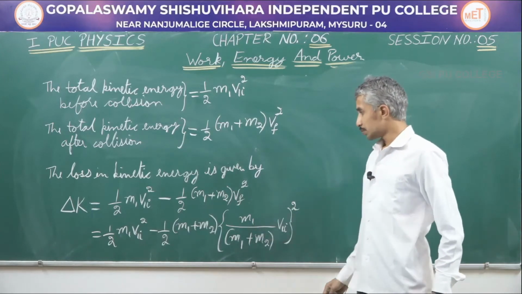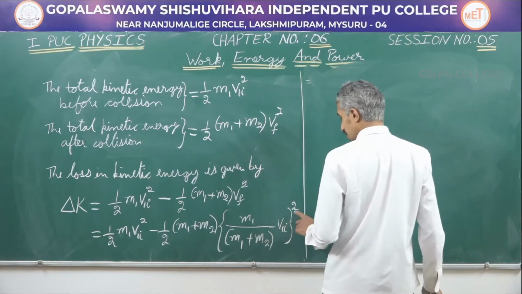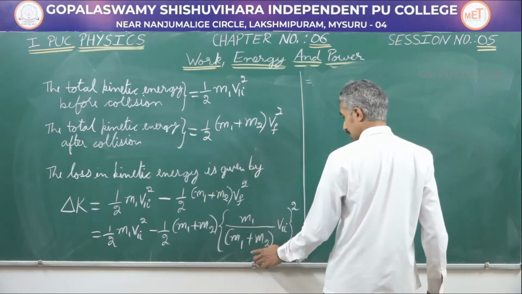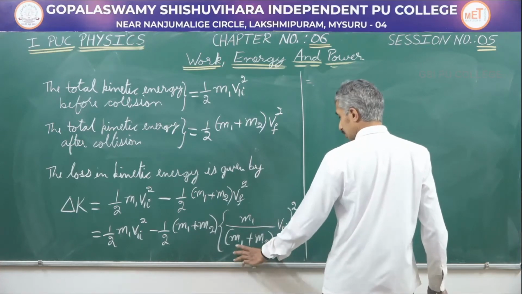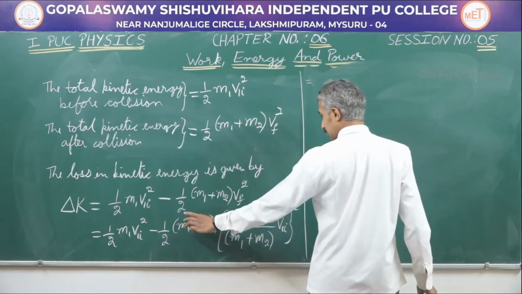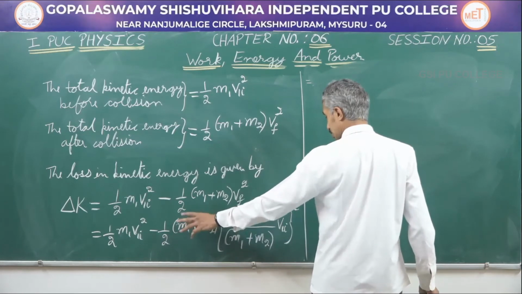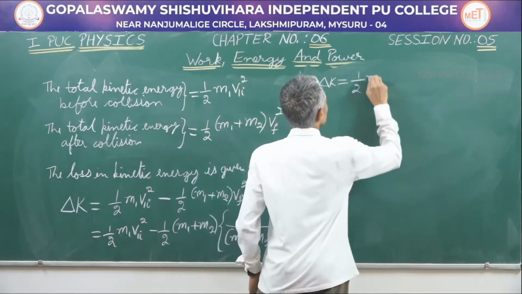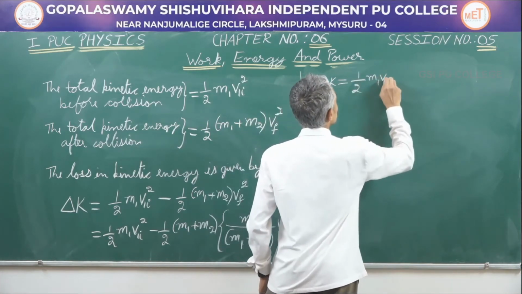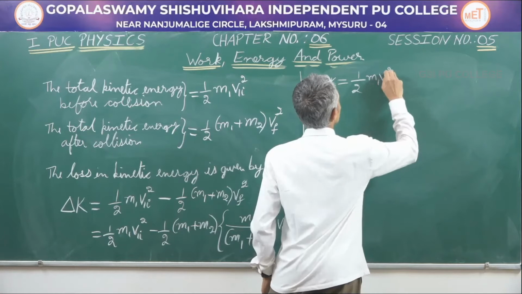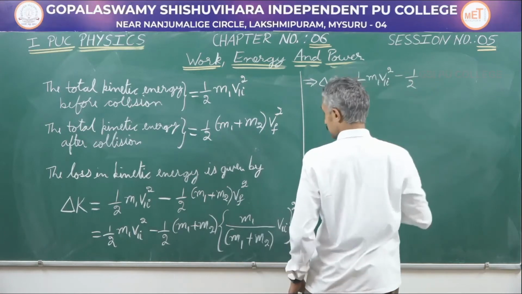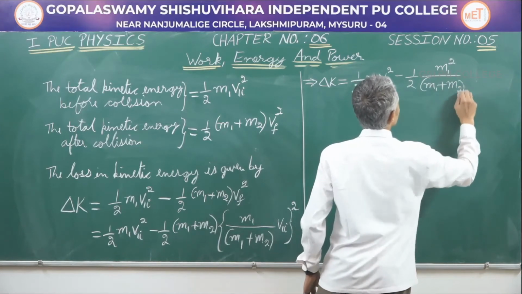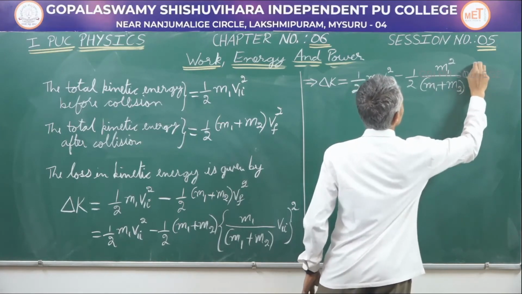On simplifying this, applying square to the entire term in the bracket, it will become m1 square, and here it is (m1 plus m2) square in the denominator and (m1 plus m2) in the numerator. So you can take out one term, and finally we will get delta k is equal to half m1 v1i square minus half m1 square by (m1 plus m2) into v1i square.